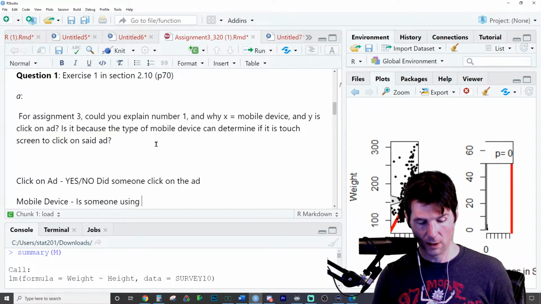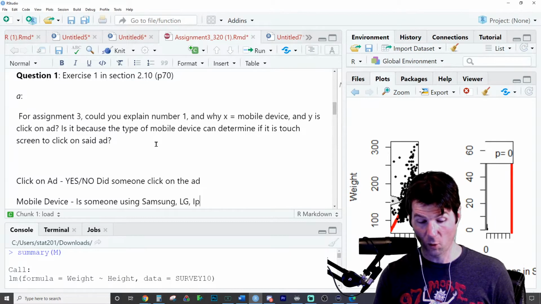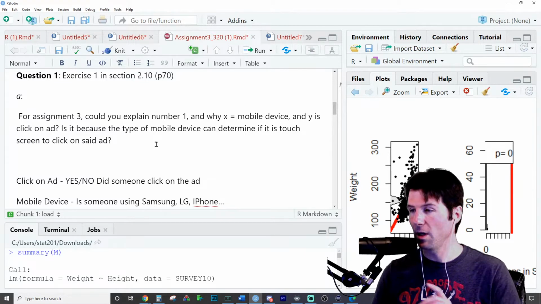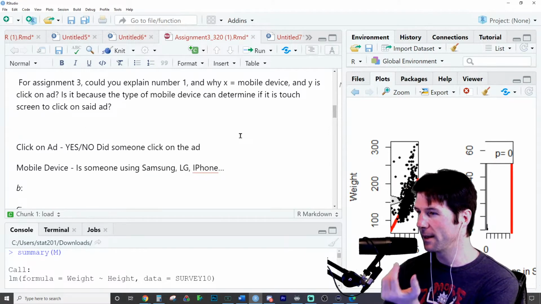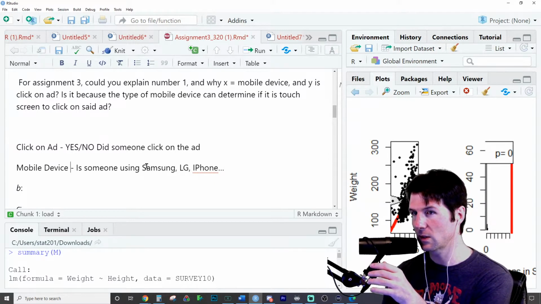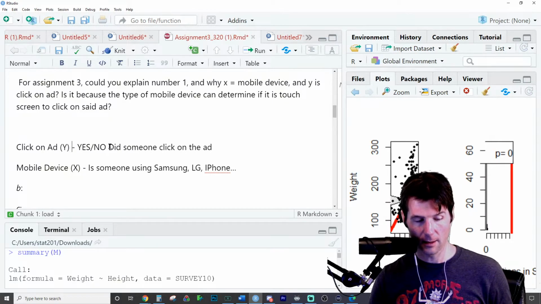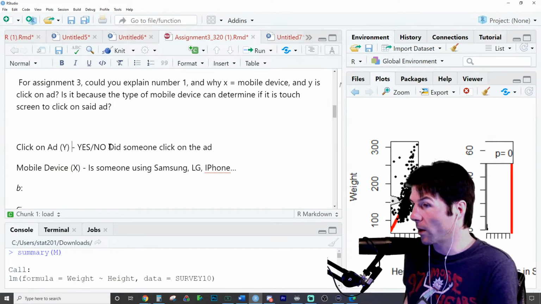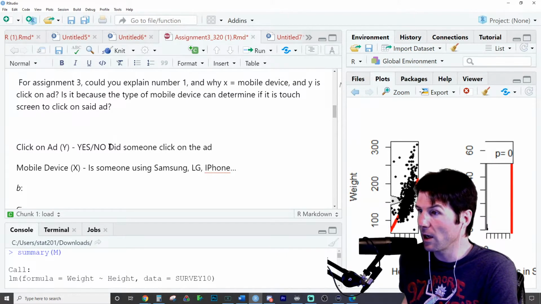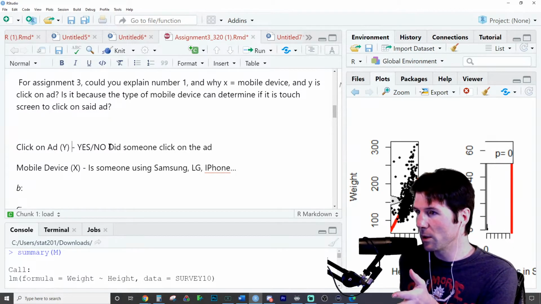Is someone using Samsung, LG, iPhone, of course? What mobile device is someone using? And then does that mobile device explain whether or not someone would click on the ad? Because you might think maybe we'll do marketing to people who have iPhones. Especially if the product is somehow connected to Apple, then you're going to want to market to people with iPhones. So does the mobile device explain the variation in why people click on the ad?